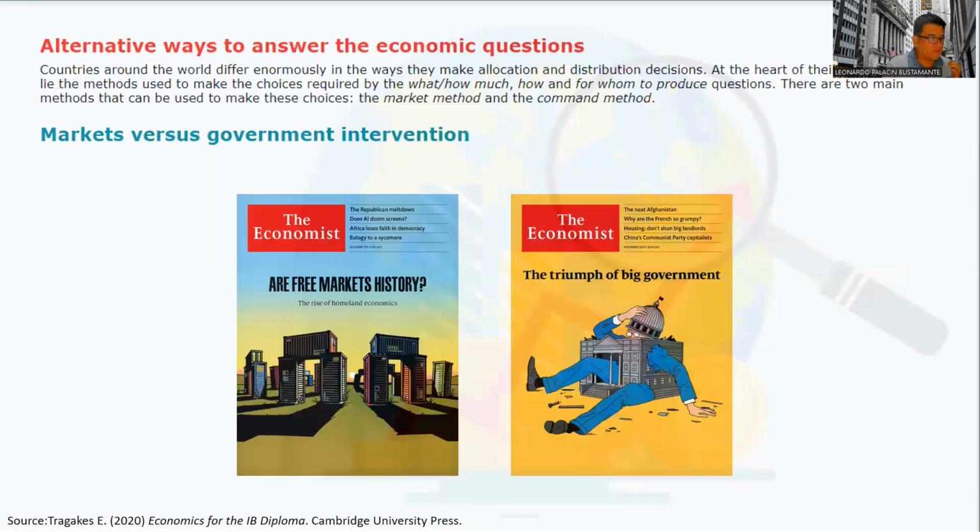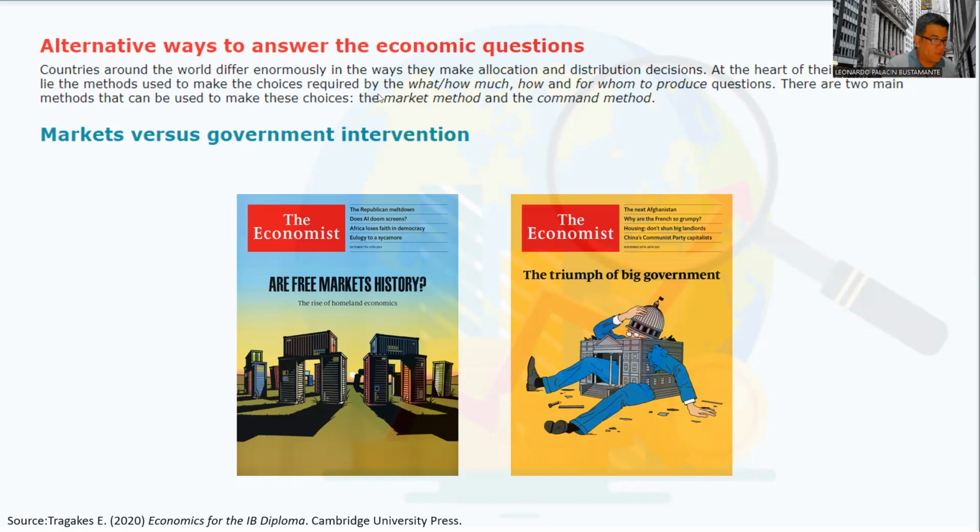Okay, now let's move on to another topic, that is alternative ways to answer the economic questions. Do you remember the 3 questions? What, how much to produce? Number 1. Number 2, how to produce it? And number 3, for whom to produce it? How can countries answer these questions?